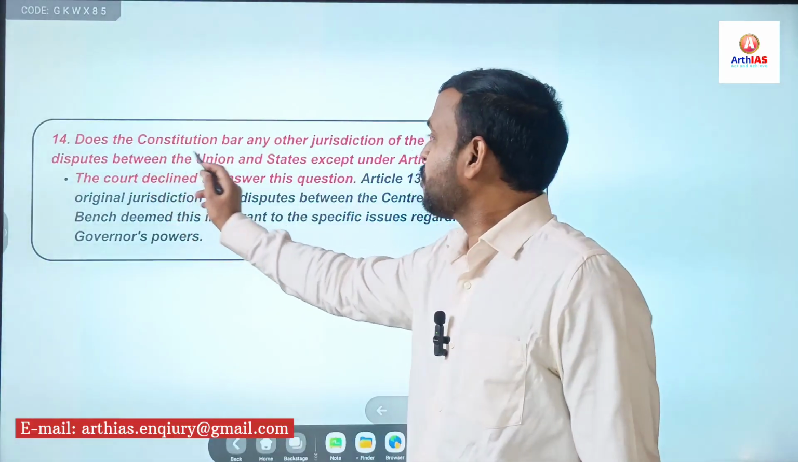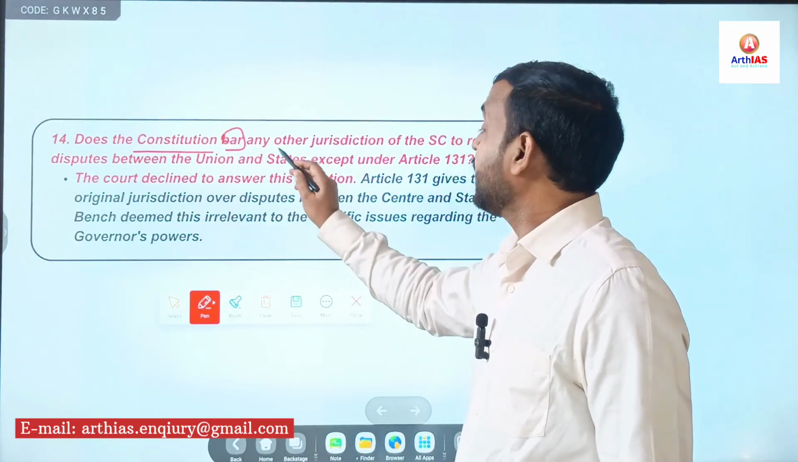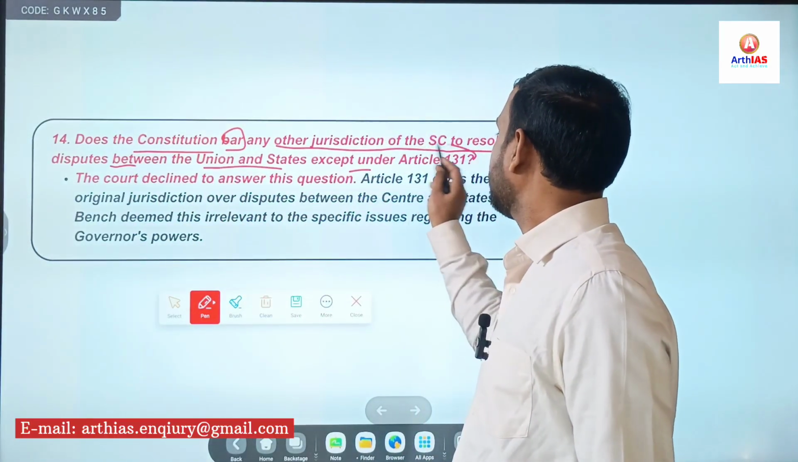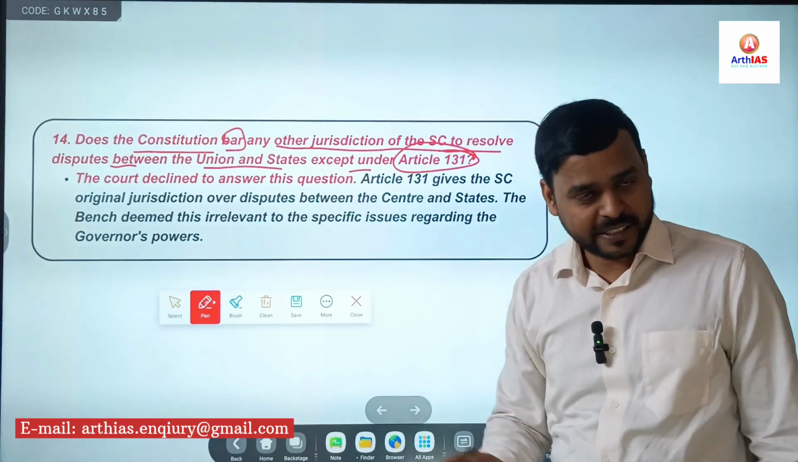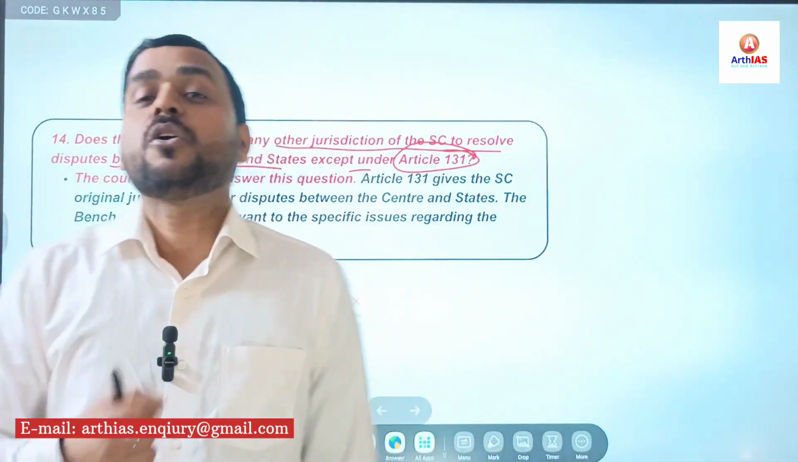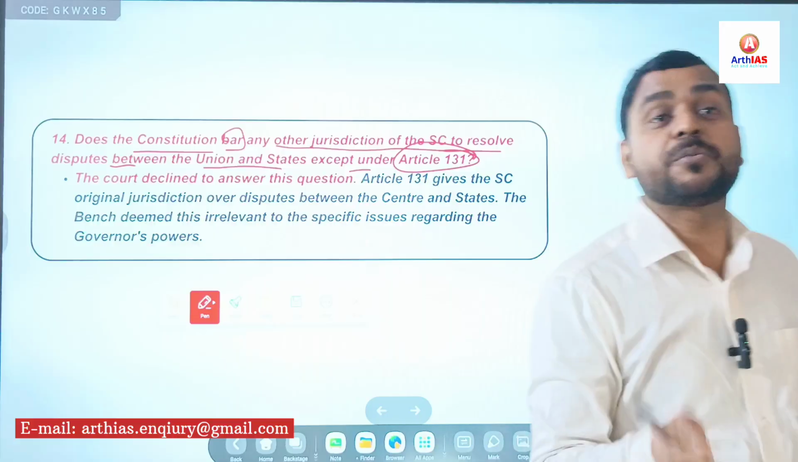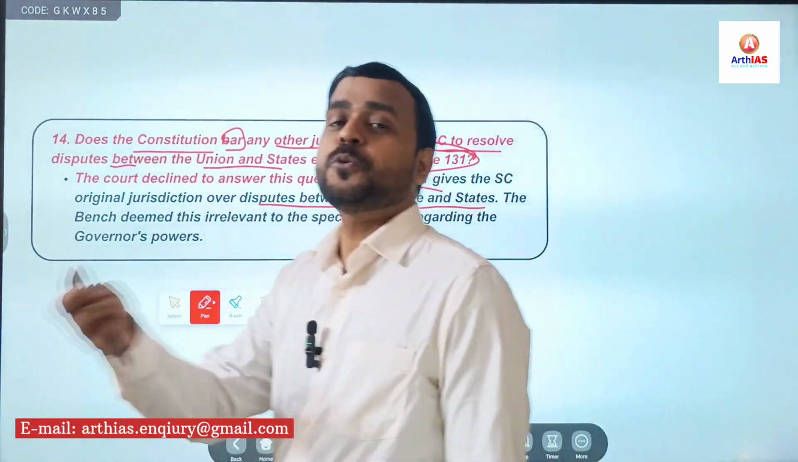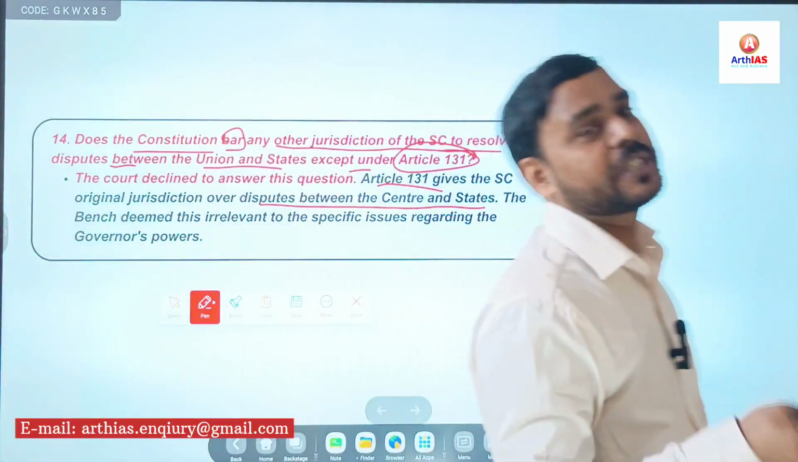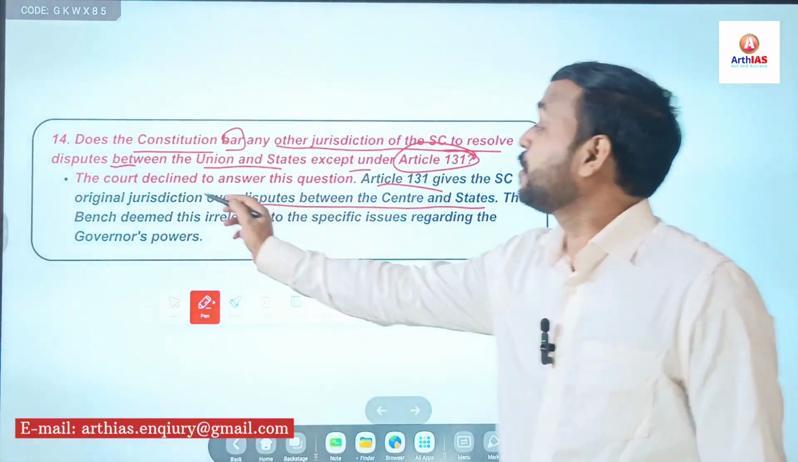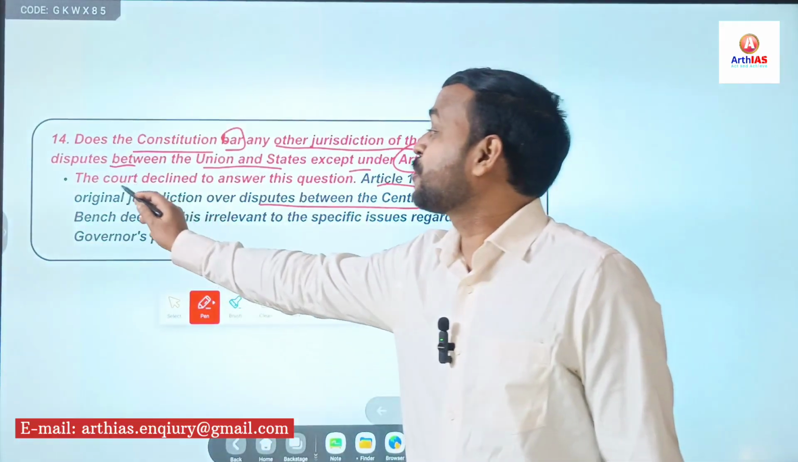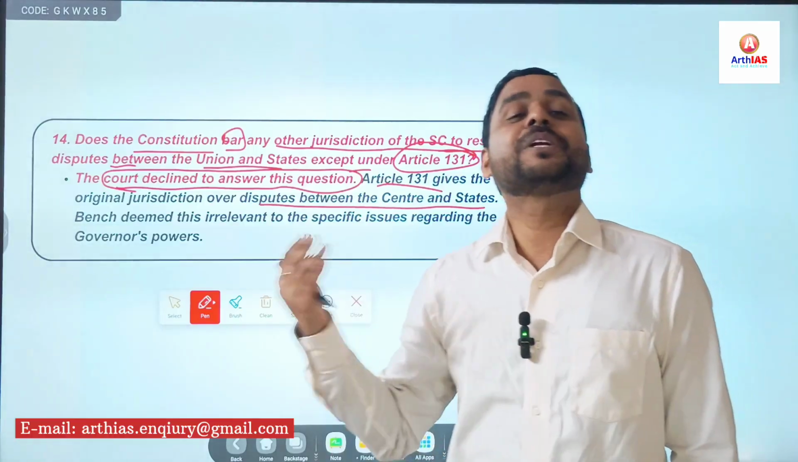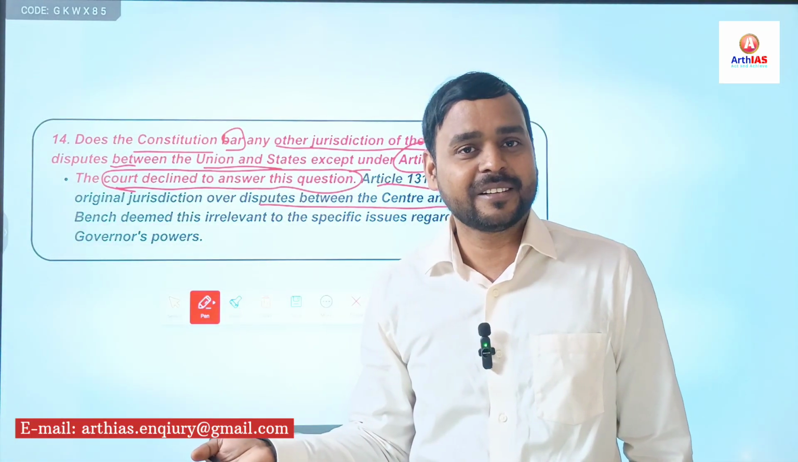Here, does the Constitution bar or restrict any other jurisdiction of the Supreme Court to resolve disputes between the union and states except under Article 131? So what is 131? It is called the original jurisdiction of the Supreme Court regarding disputes between the center and states, or between 2 states or more than 2 states. But here the important answer is that the court declined to answer this question, so there is no need to discuss it.